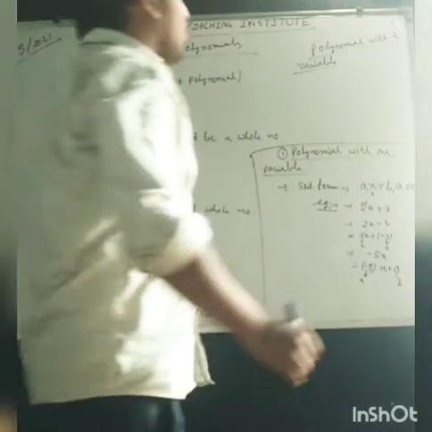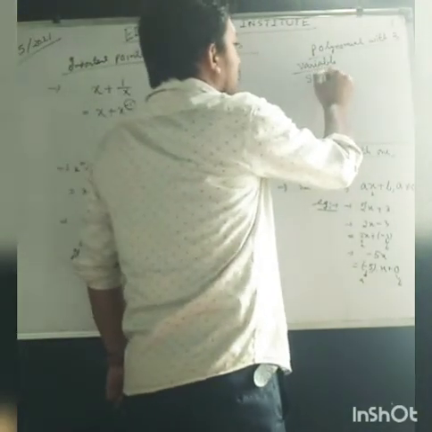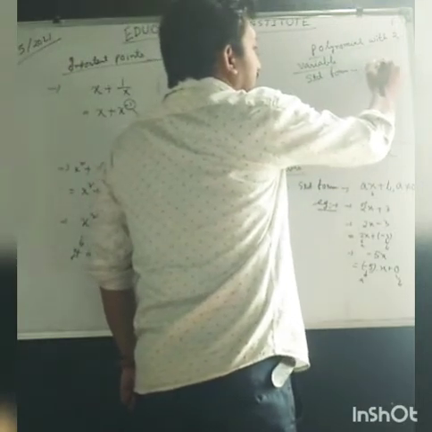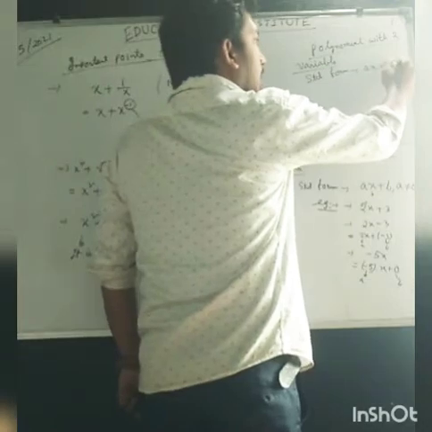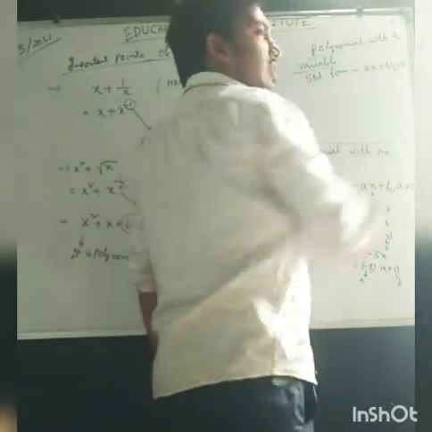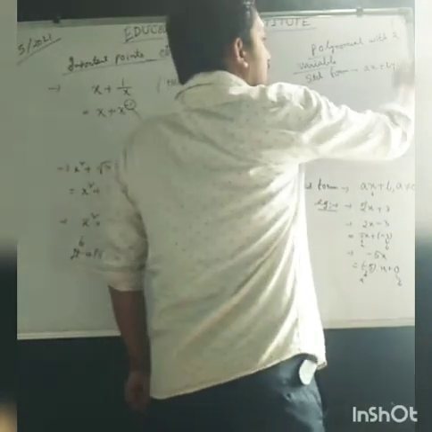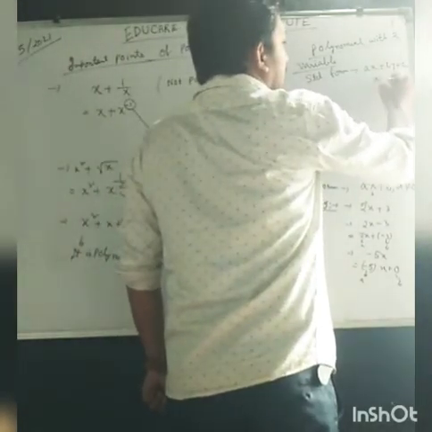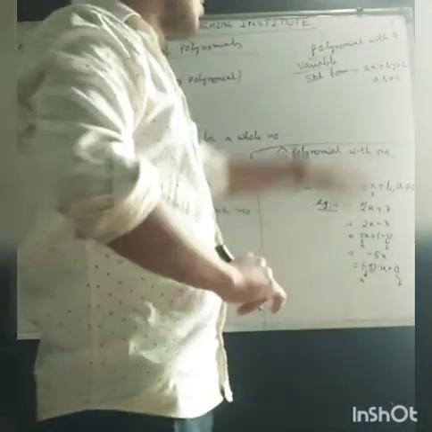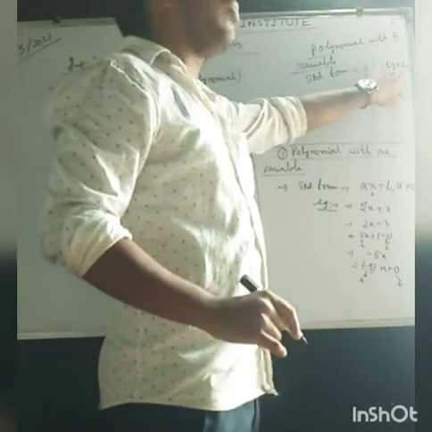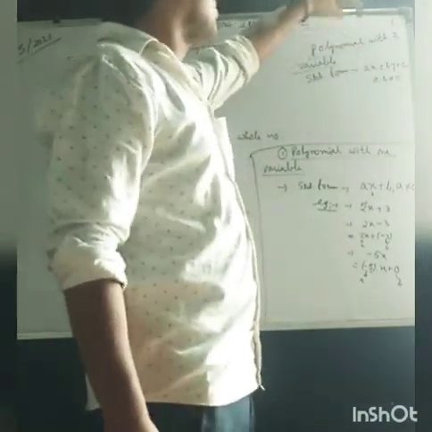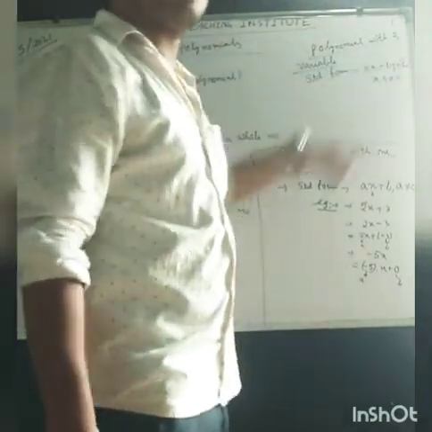So a polynomial with two variables has the standard form ax plus by plus c, where a, b cannot be equal to 0. Here x and y, two variables, are present. That's why the standard form of a polynomial with two variables is ax plus by plus c.